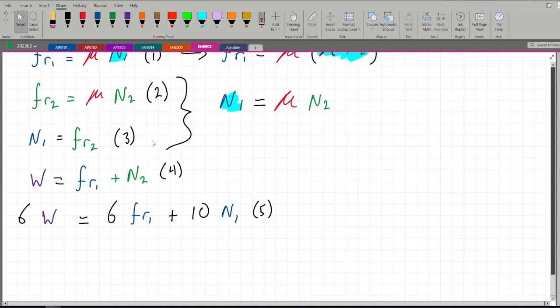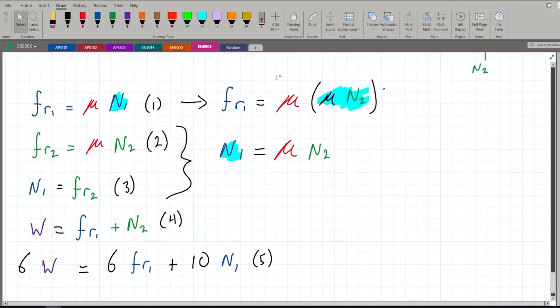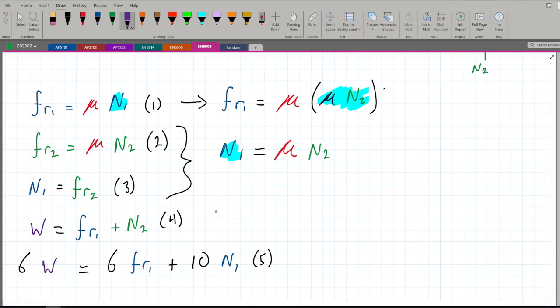That's great. Let's look at equation 4. We have FR1 and we have N2. So we already have an equation for FR1 in terms of N2 that we can substitute in this. So for W, we can put W is equal to, instead of FR1, I can put mu. If we simplify this equation a bit more, it's going to become mu squared N2. This is mu squared N2.